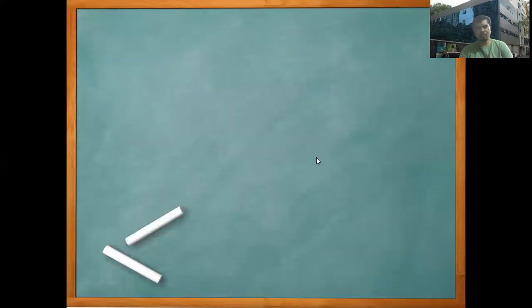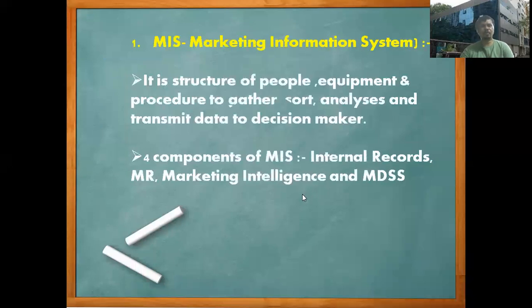Now look here. The first point is MIS, marketing information system. The meaning is that it is a structure of people. The people working at the top level, middle level, and lower level, whether manager or non-manager personnel, we keep all their records: name, designation, salary, promotion, whatever records we are going to maintain. It is a structure of people, equipment and procedures to gather, sort, analyze and transmit data to the decision maker, that is called MIS, marketing information system.